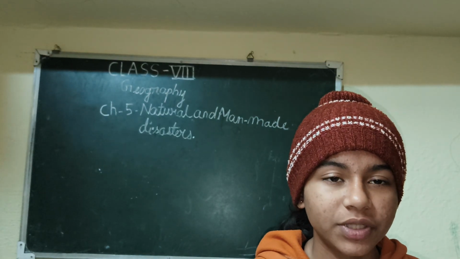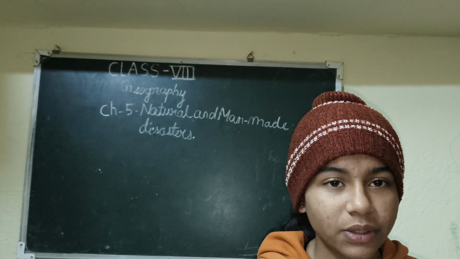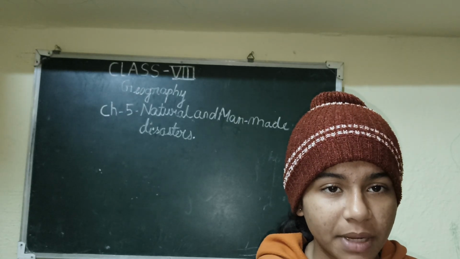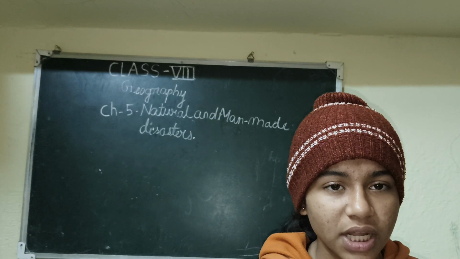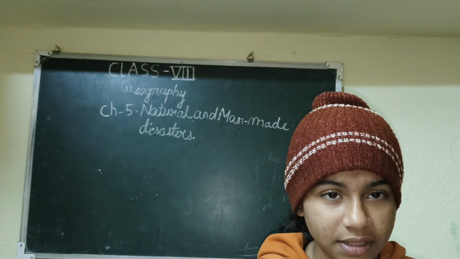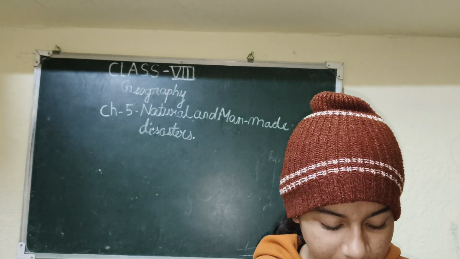Hello friends, today I am going to discuss the class 8 ICSE course of geography. We are going to discuss chapter number 5, that is natural and man-made disaster. So we will discuss the exercise of this chapter.